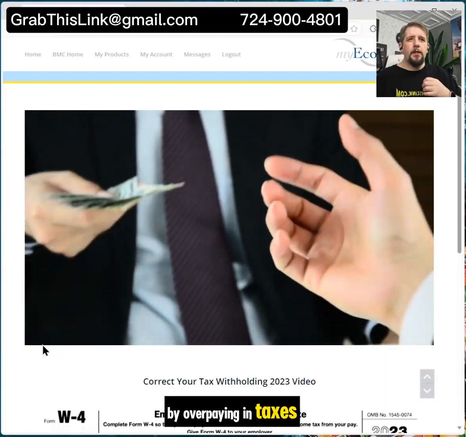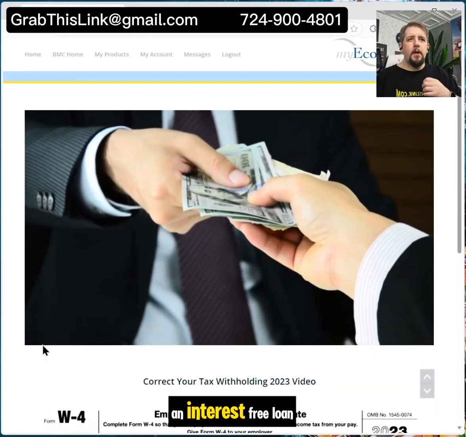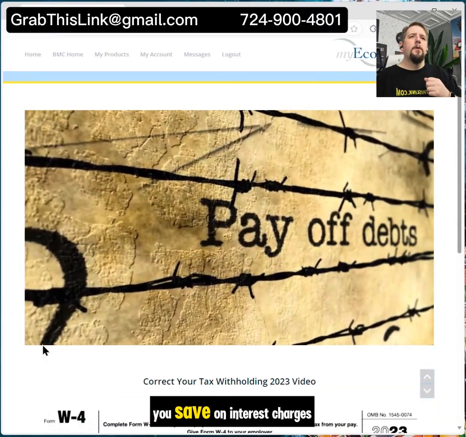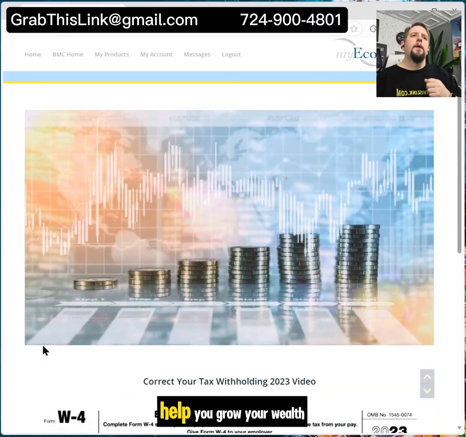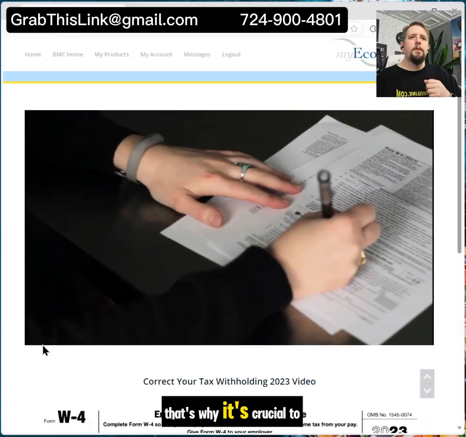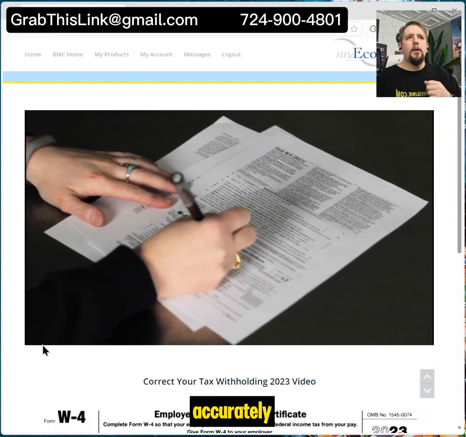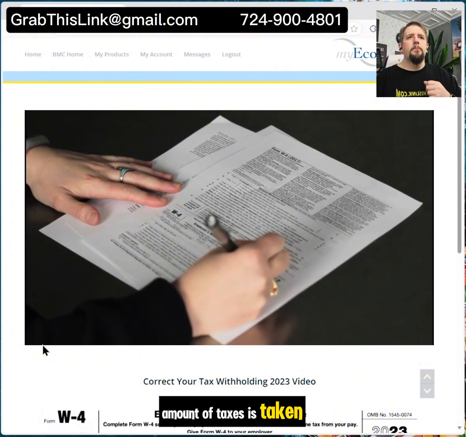By overpaying in taxes, you're essentially giving the government an interest-free loan. Paying off debt can help you save on interest charges, and investing that money can help you grow your wealth over time. That's why it's crucial to fill out your Form W-4 accurately, to ensure that the correct amount of taxes is taken out of your paycheck.